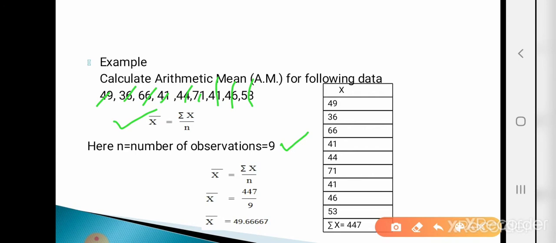So just add all the values of x, that means the sum of the column of x. So here the summation x is 447. Now just plug the values of summation x and n into the formula. So here x bar is equal to 447 divided by 9, that is 49.66667. So this is the arithmetic mean for ungrouped data.